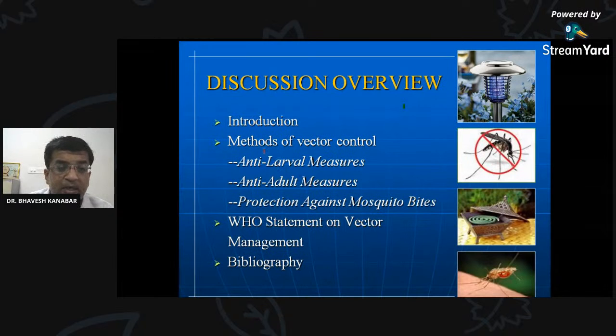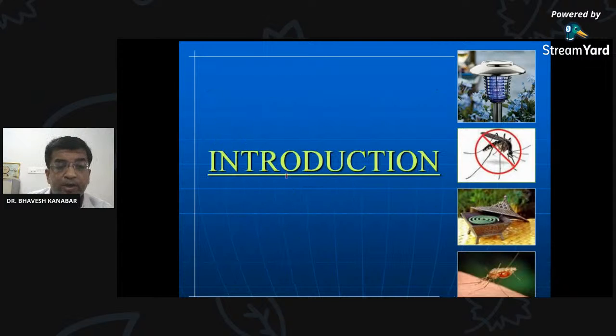Basically, methods of vector control are of three types: anti-larval measures, anti-adult measures, and protection against mosquito bite. You can see that there are no measures like anti-egg or anti-pupa measures, but source reduction can be considered as the avoidance of the breeding place. After that, anti-larval, anti-adult, and personal protection against mosquito bite, we are going to see.